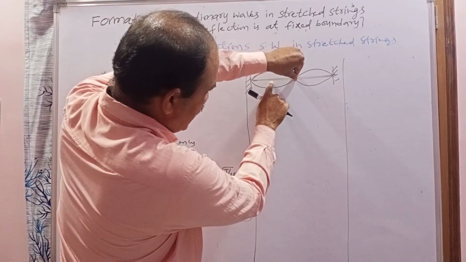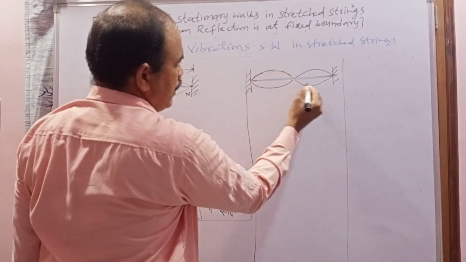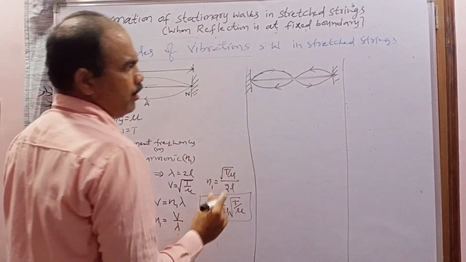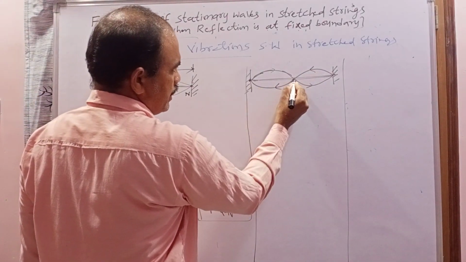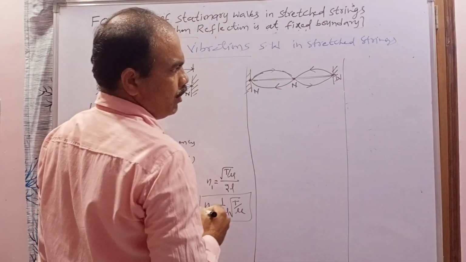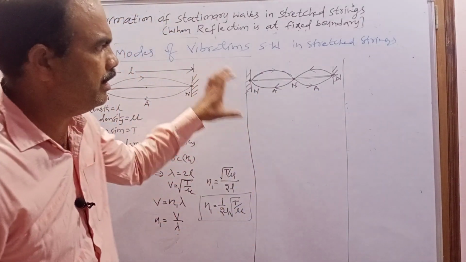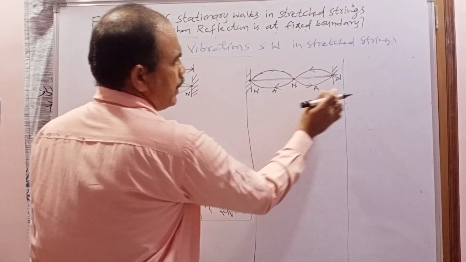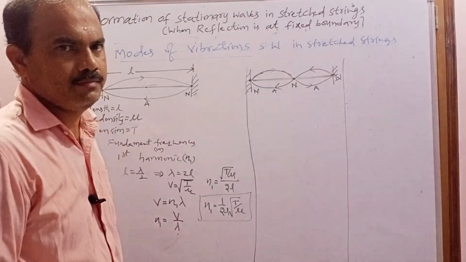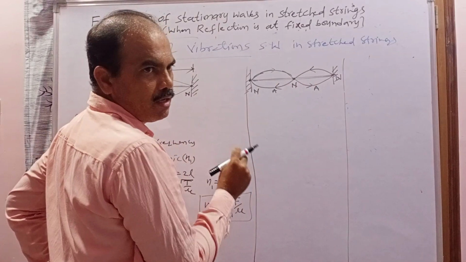When I pluck at the middle of either part, the stationary wave is formed with how many loops? Two loops, or two segments. In this case, how many nodes are formed? Here the displacement is 0, here 0, here 0, so 3 nodes. And how many antinodes? This is the first antinode, this is the second. So when the stationary wave is formed with two loops, 2 antinodes and 3 nodes are formed.